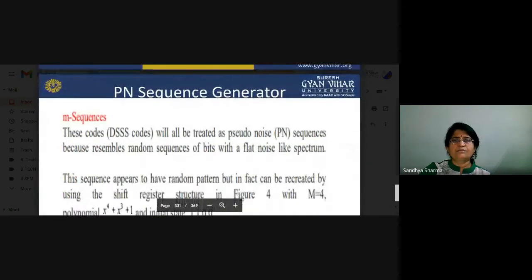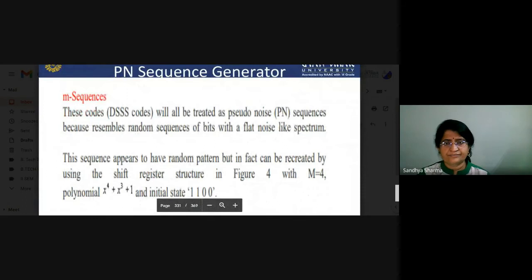Now we will see the PN sequence generator. M-sequences: these DSSS codes will be treated as PN sequences, and how can we generate them? An actual PN sequence is a random process, basically resembling a random sequence of bits with a flat, noise-like spectrum. This sequence appears to have a random pattern, but in fact it can be recreated by using the shift register structure in figure 4.